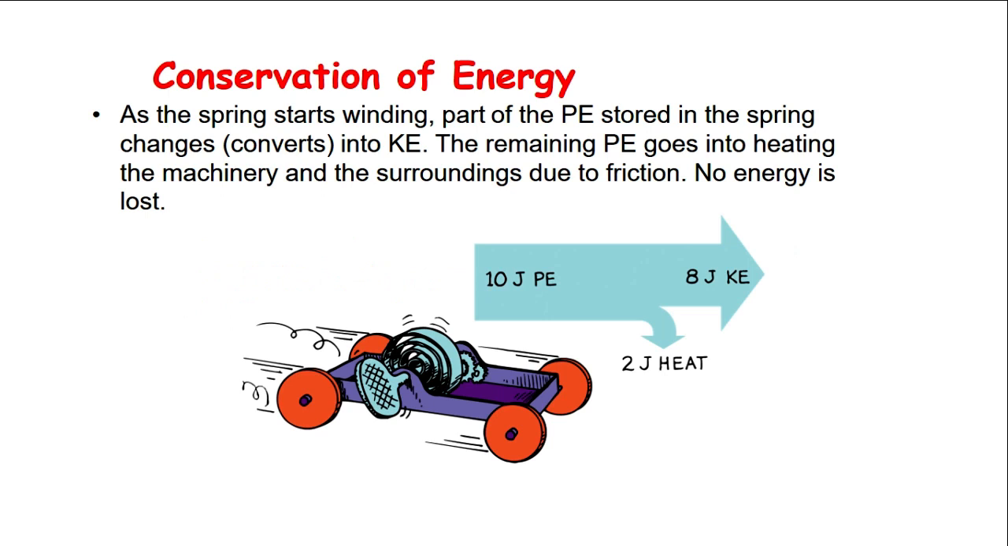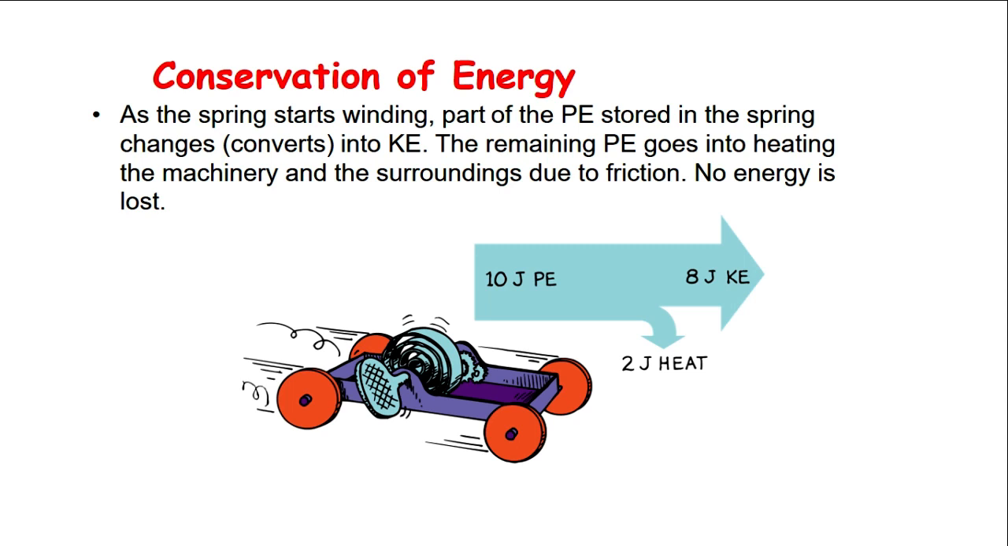For example, if you look at this picture, as the spring starts winding, part of the potential energy that's stored in the spring will start to convert, that's to change, into kinetic energy. Of course, not all of the potential energy will change into kinetic energy because there's friction. So the remaining energy will go into heating the machinery and the surrounding. But no energy will be lost.